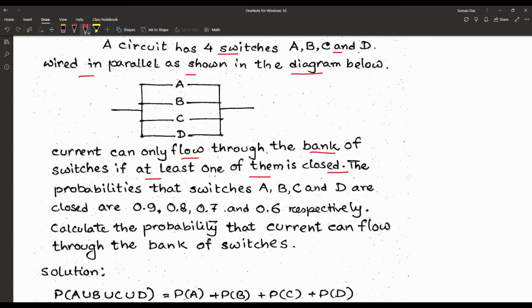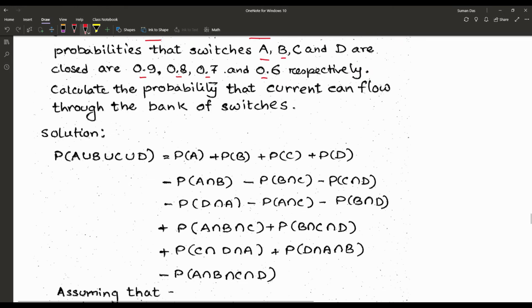Here the individual probabilities of the switches being closed are given as 0.9, 0.8, 0.7, 0.6 respectively. Calculate the probability that current can flow through the bank of switches. So once again the same problem, P(A union B union C union D). Why?